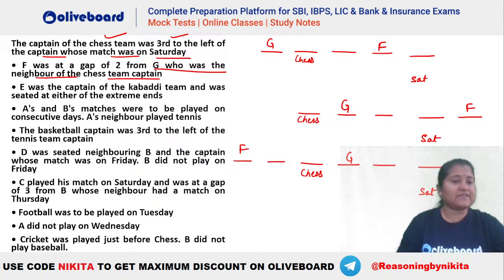Okay. Now it is given E was the captain of Kabaddi and was seated at either of the extreme ends. Okay, we will try that later, because अभी हमारे पास उसके बारे में कोई information नहीं है. So we will try that out later. ठीक है. Now what is given? A and B's matches were to be played on consecutive days. A's neighbor have to play tennis, right? So tennis is being played by A's neighbor. The basketball captain was third to the left of tennis. Okay, let's write it down. That is basketball is third to the left of tennis. Okay, this is given here.